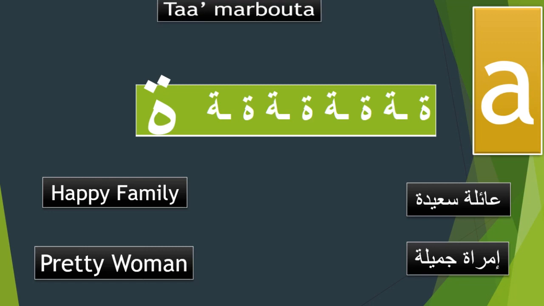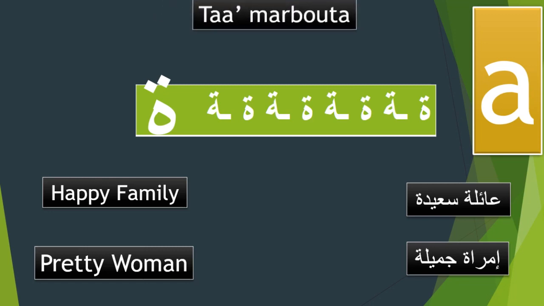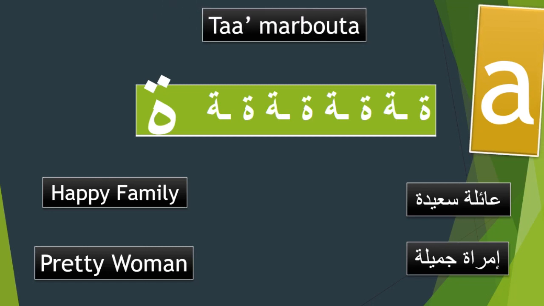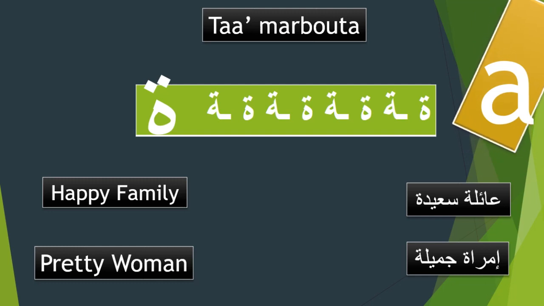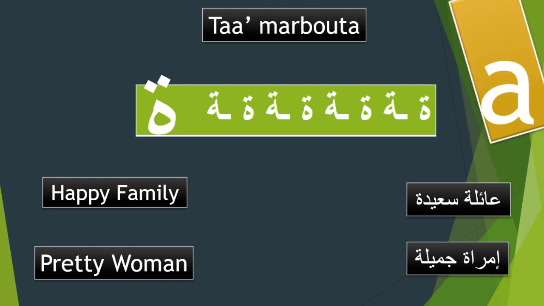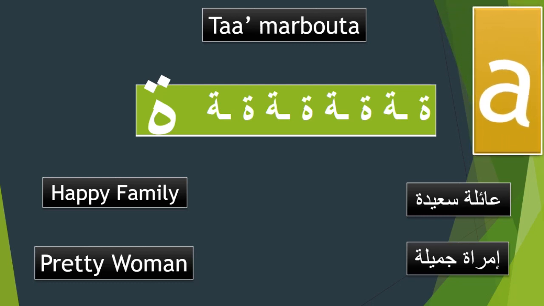The egg shape with two dots is used when the ta marbuta falls at the end of a word after a disjoint letter. The second shape is used when it falls at the end of a word after a joined letter. The ta marbuta is commonly pronounced as an a.